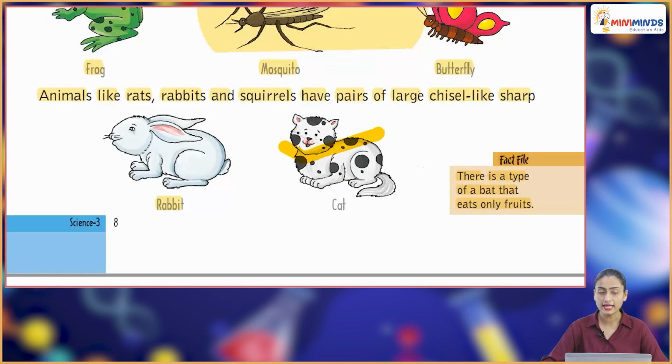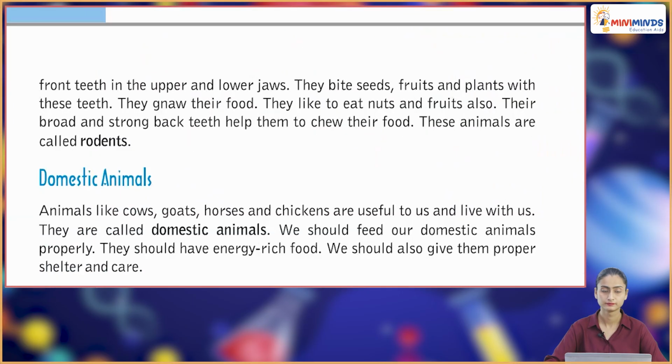Then animals like rats, rabbits and squirrels have pairs of large chisel-like sharp front teeth in the upper and lower jaws, and they bite seeds, fruits and plants with these teeth. They like to eat nuts and fruits also. Their broad and strong back teeth help them to chew their food. These animals are called rodents.